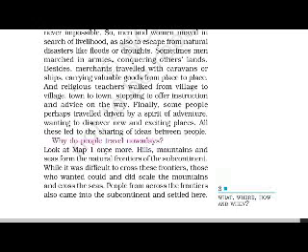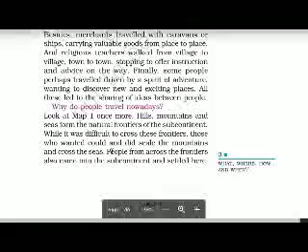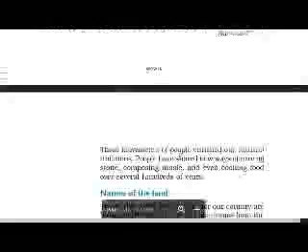Look at Map 1 once more. Hills, mountains and seas form the natural frontiers of the subcontinent. While it was difficult to cross these frontiers, those who wanted could and did scale the mountains and cross the seas. People from across the frontiers also came into the subcontinent and settled here.